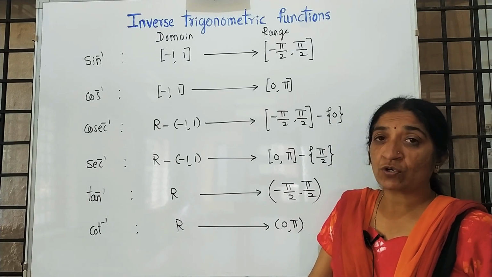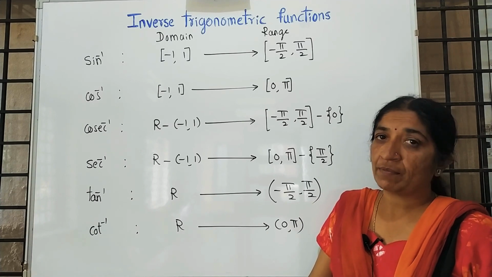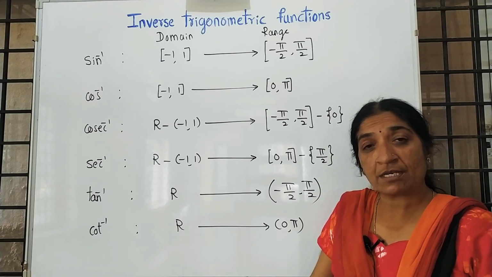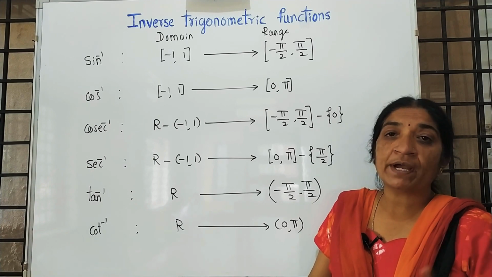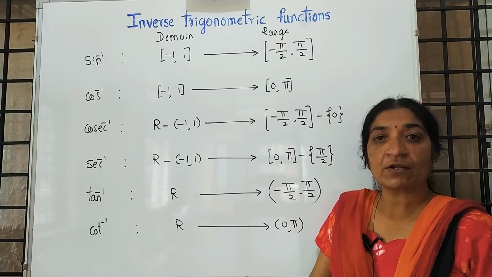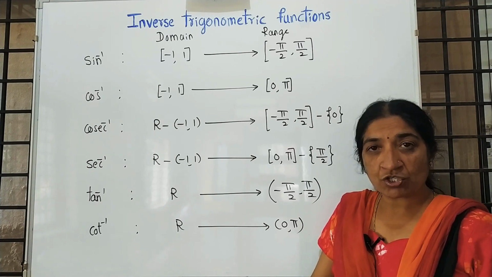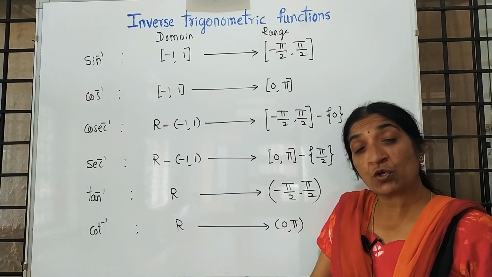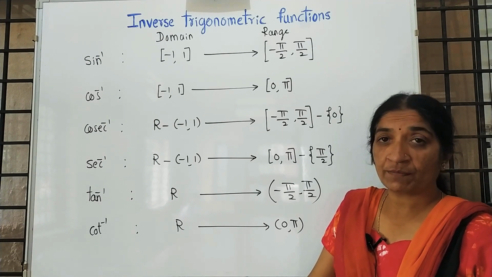1 mark 1 question, that is question number 2 in part A. And 2 mark 1 question, that is in part B, question number 12. One is question number 2 and the next one is question number 12.